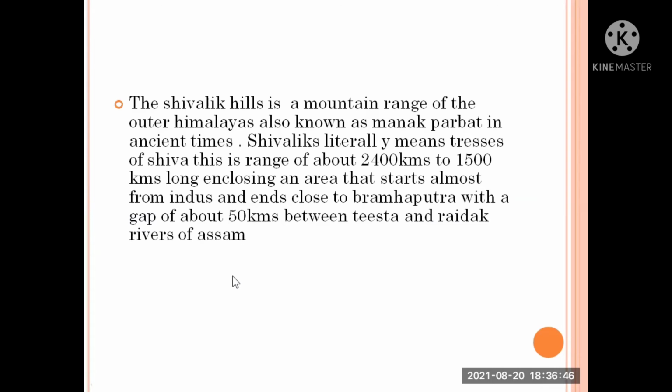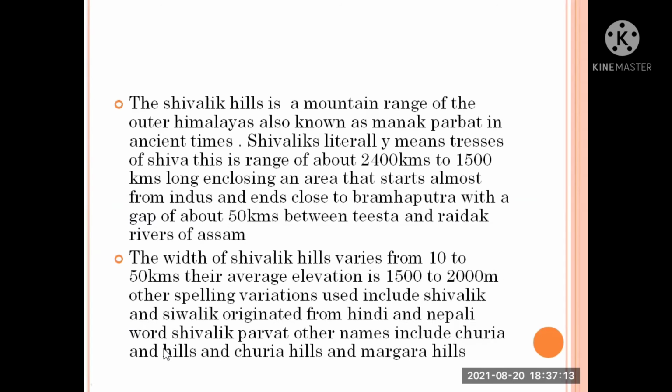And let us learn about the Shivaliks. The Shivalik Hills are a mountain range of the outer Himalayas, also known as Manak Parbat in ancient times. Shivaliks literally means tresses of Shiva. This is a range about 2,400 kilometers long, enclosing an area that starts at most from the Indus Valley and ends close to the Brahmaputra, with a gap of about 90 kilometers between the Tista and Raidak rivers of Assam.